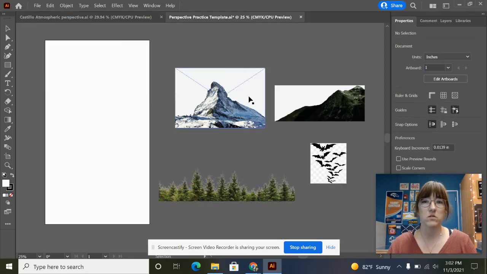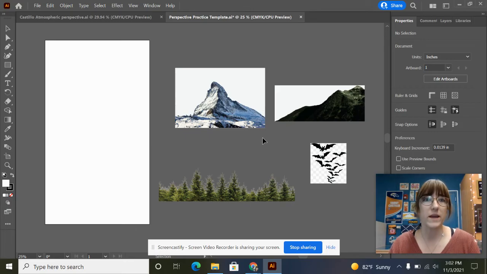So, on the Google Classroom, you are going to have 4 pictures that you need to download. Download the 2 mountains, the bats, and the trees. And then you'll also download the template that will look like this. The template will not automatically have the images. You need to download the images and place them into Illustrator on your own.